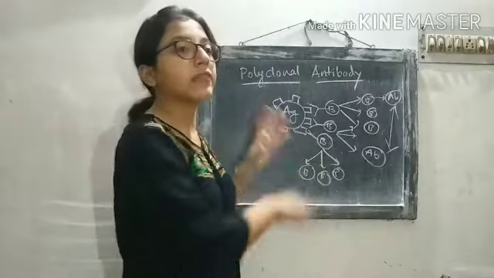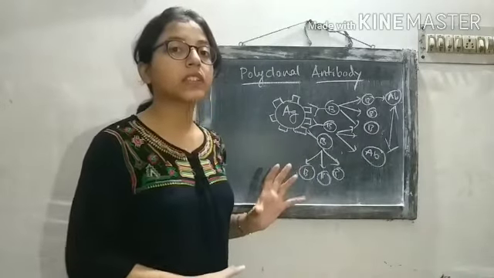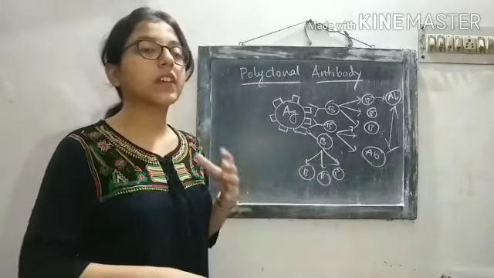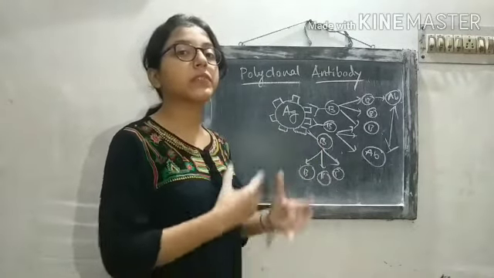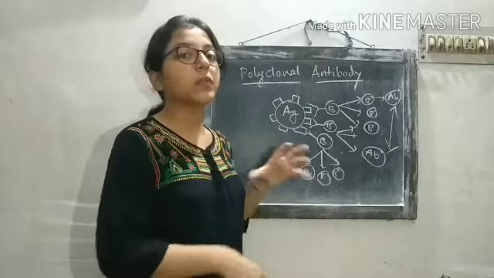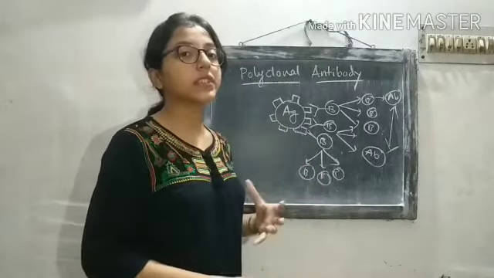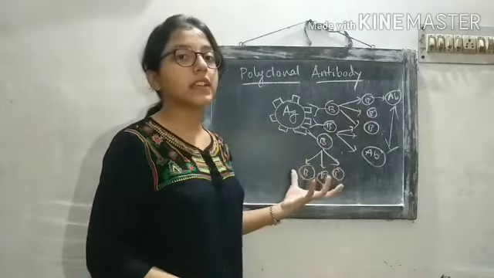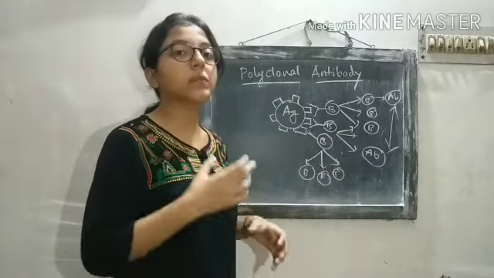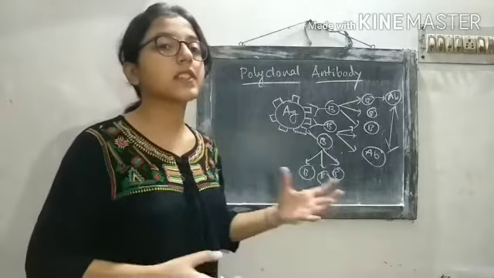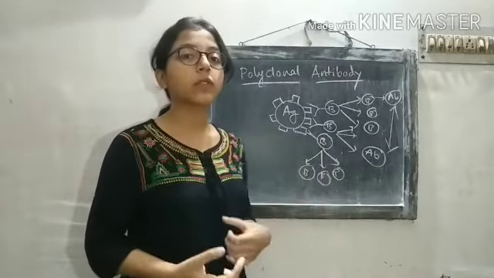In this way, every epitope on the surface of the antigen gives rise to a different type of antibody. So all the antibodies generated from the population of B cells bound to different epitopes on the surface of the antigen are called polyclonal antibodies. So this is the difference between monoclonal and polyclonal antibodies.